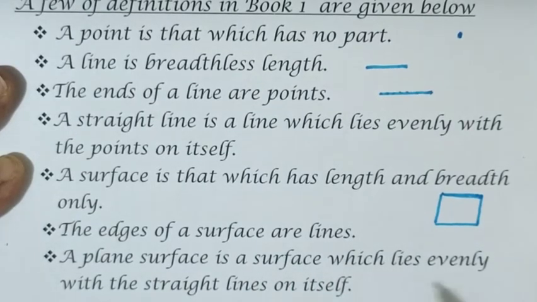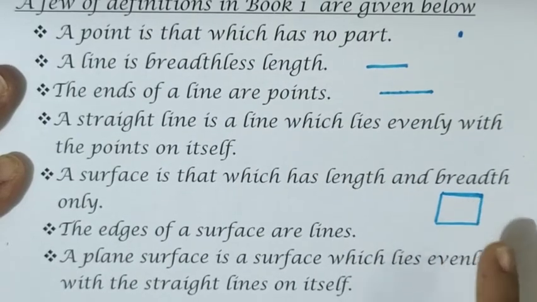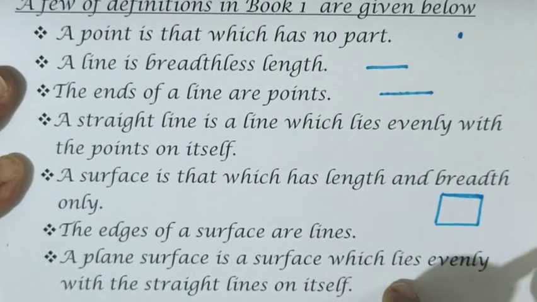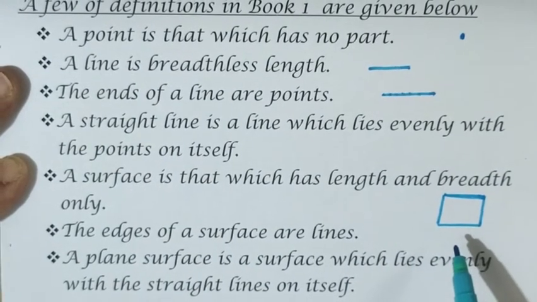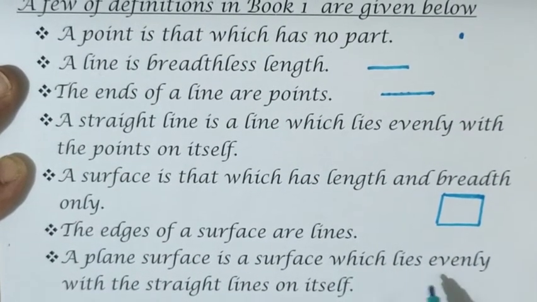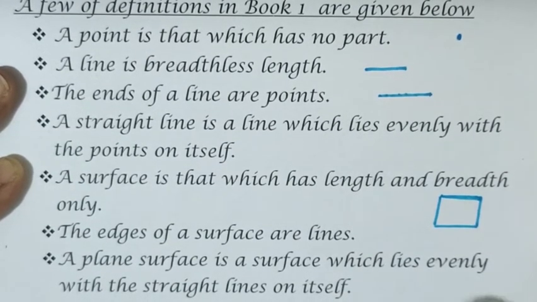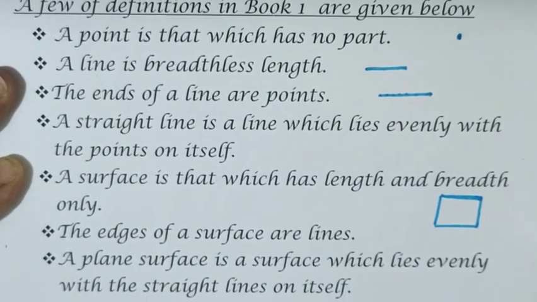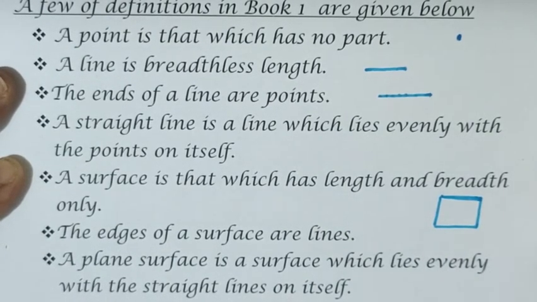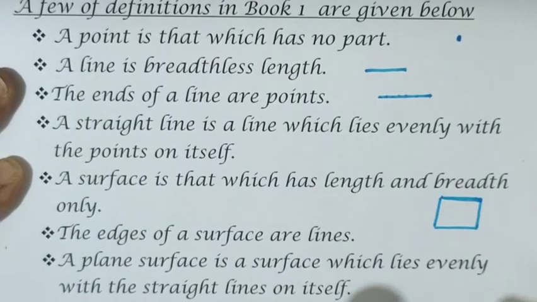That is what he explained. A plane surface is a surface which lies evenly with the straight lines on itself. We cannot say line segment, since that word was not familiar at that time. We have to say it lies evenly with the straight line on itself, because it can be extended. A plane surface can be extended in all four directions, right? These are the points we use in our own way in today's mathematics, but he already explained them at that time in his book.